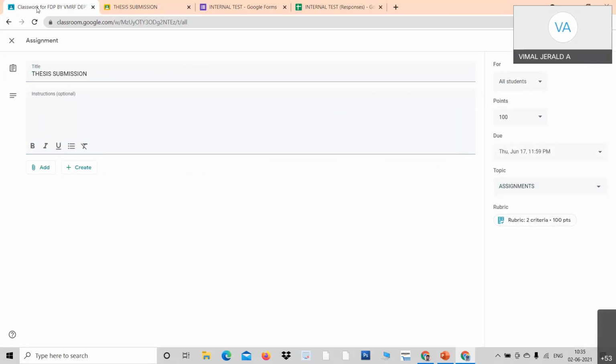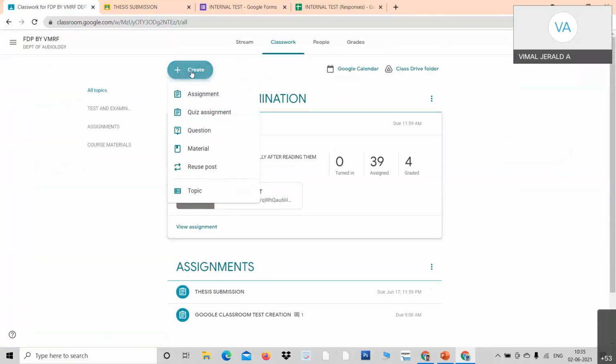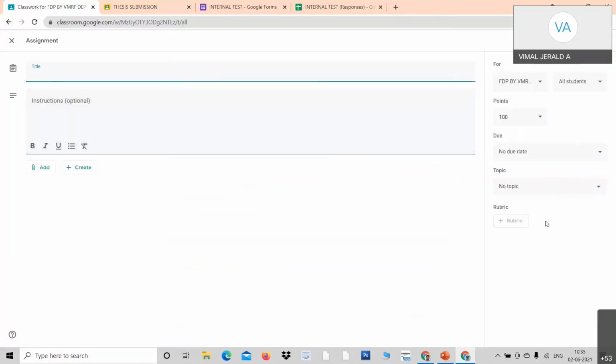I go back. Create assignment. Now when I click add, and I click the instruction, now I get the rubrics. When I click rubric, go here and you fix the rubrics and criteria here.